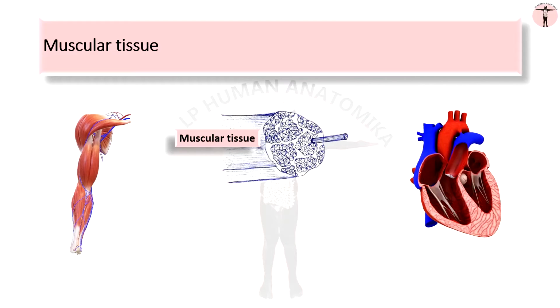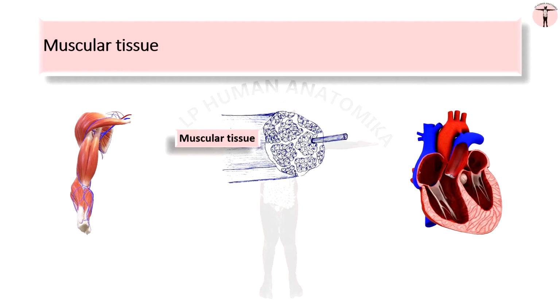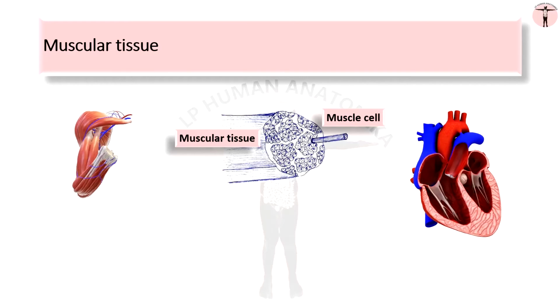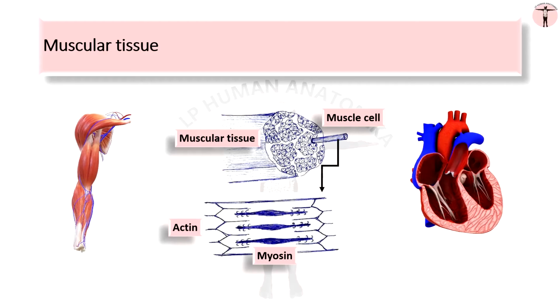The muscular tissue is composed of elongated muscle cells called myocytes or muscle fibers. The muscle fibers are the basic units of muscle and aggregate to form a muscle. The muscle fibers are equipped in their cytoplasm with contractile proteins called actin and myosin.